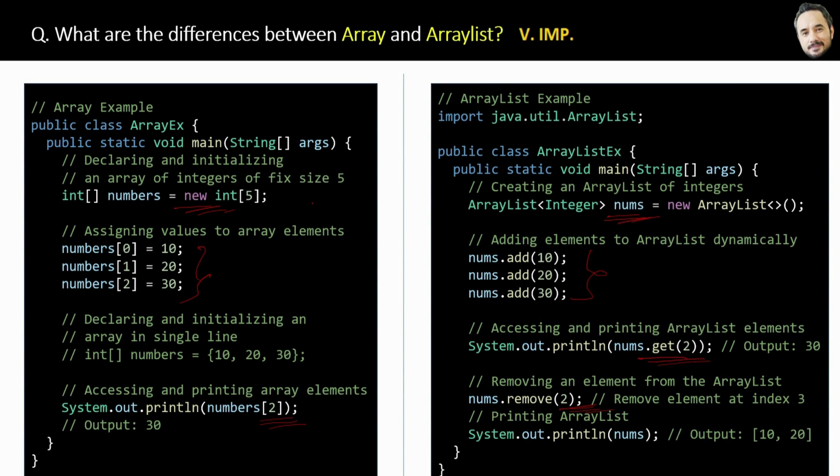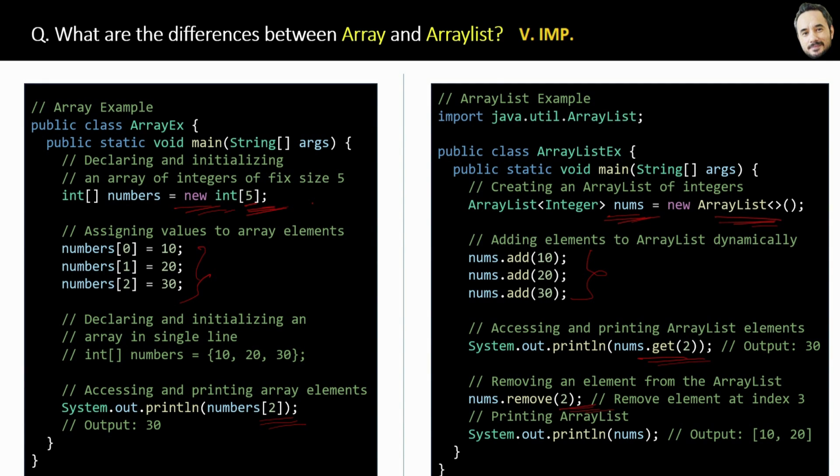Okay. So first and the most important difference is that arrays have a fixed size. Meaning you must set the fixed size or the length of the array initially when you are declaring it. But array lists are of dynamic size. We do not put any fixed size or length for an array list. Meaning you can add or delete any number of elements at any point of time.